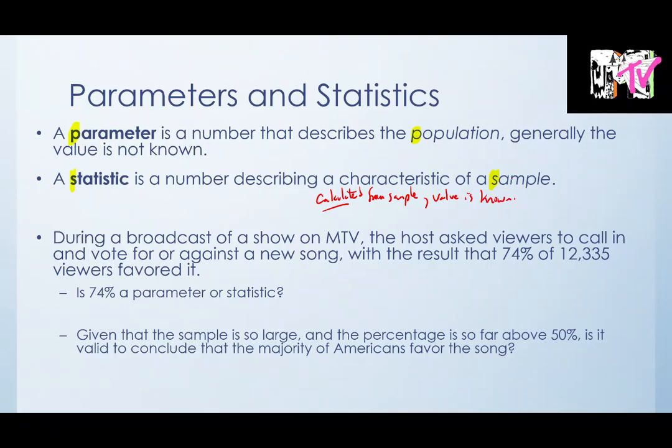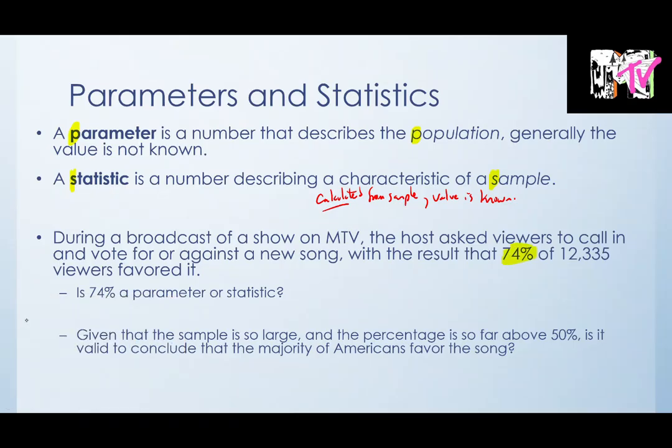Okay, so as an example, during a broadcast of a show on MTV, the host asked viewers to call in and vote for or against a new song, or vote online, whatever, right? With the result that 74% of 12,335 viewers favored the song. So is that 74 a parameter or a statistic?